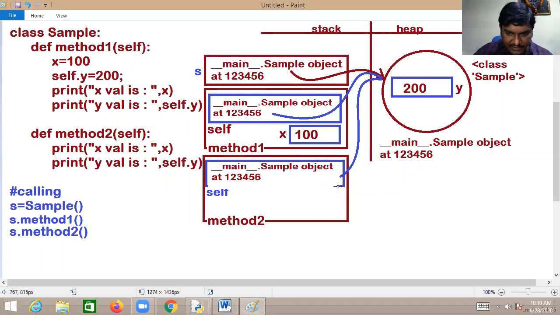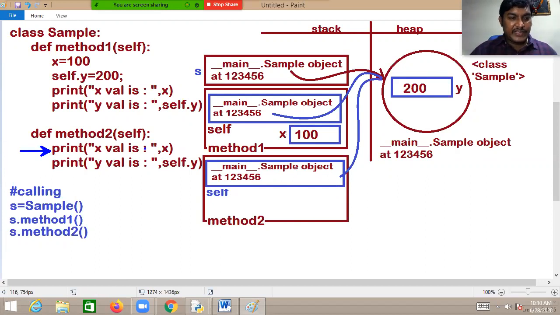I'm telling you, all the time you need to understand the flows. Now please notice this line. First we are requesting the system to get the value of x. Then what will the PVM do? First PVM will ensure the existence of the variable x in method 2. Have we declared any variable with the name x in method 2? In method 2 there is only self, nothing else. Then you will get an error. What is the error? Name error. When it does not exist in the method, you will get a name error.